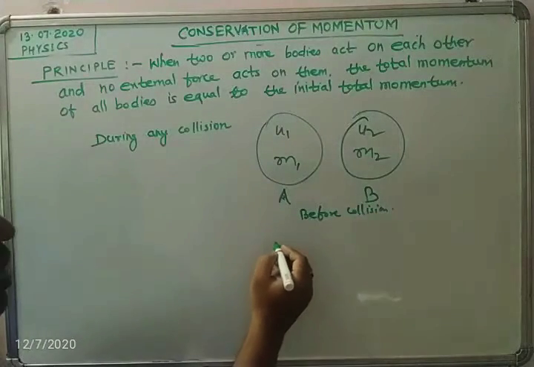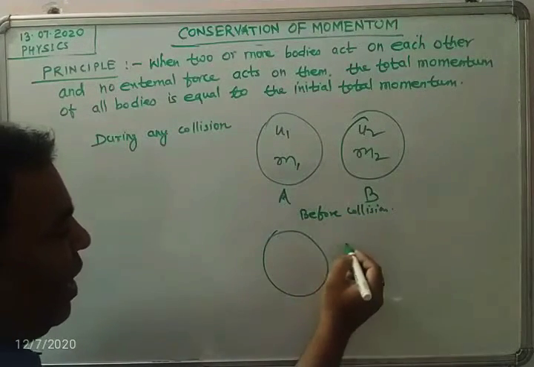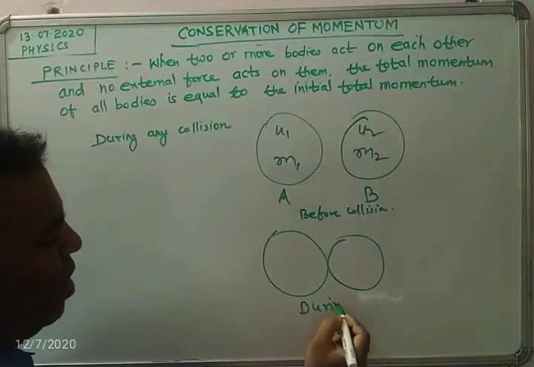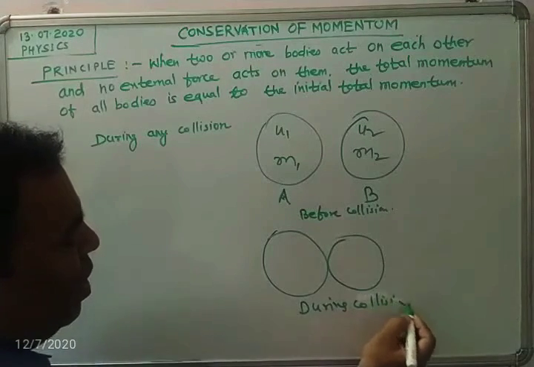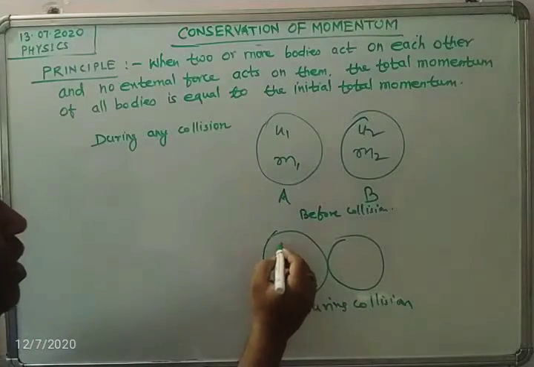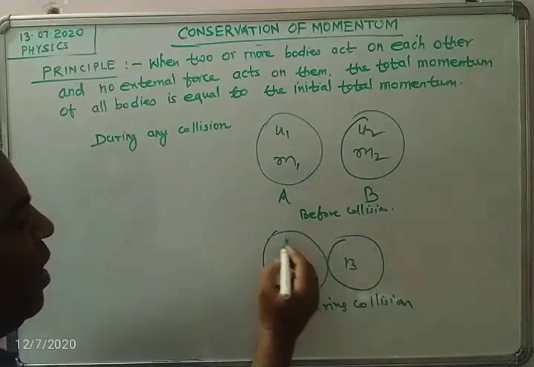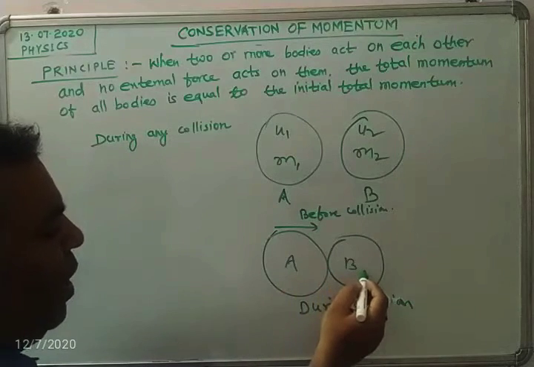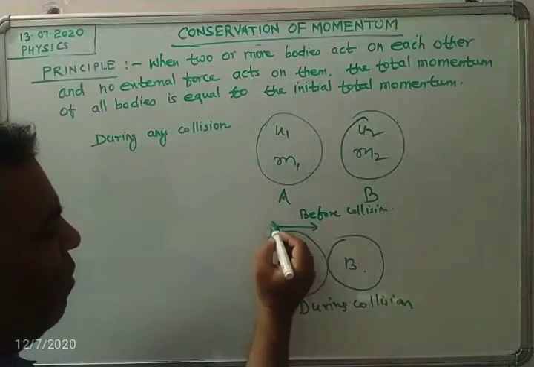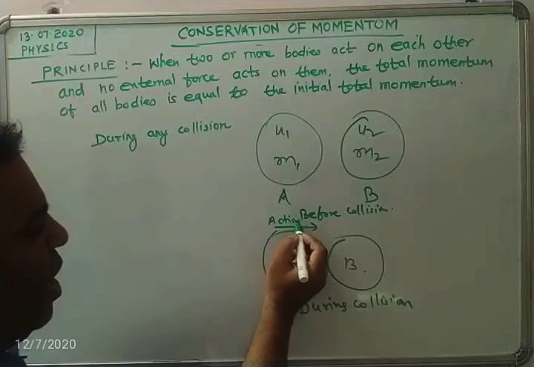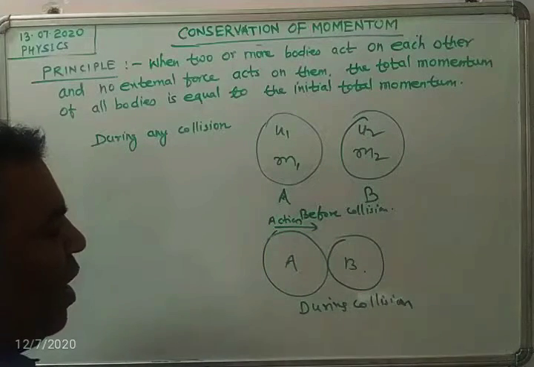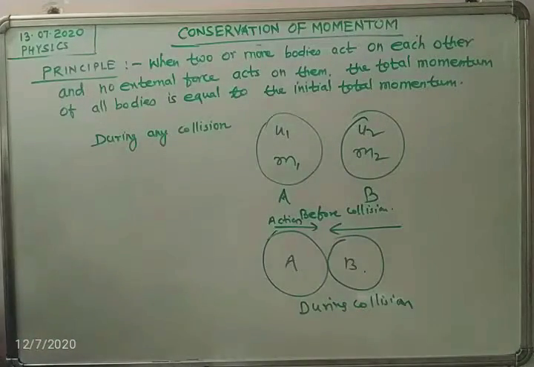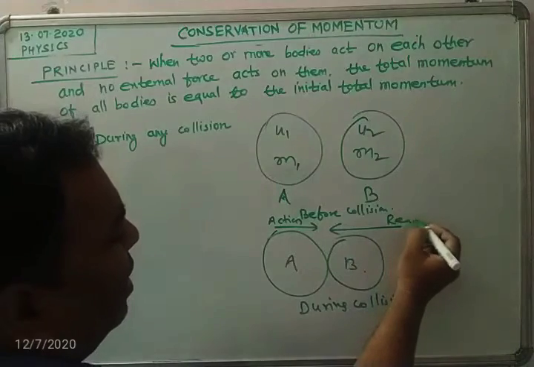Now what happens when these two bodies actually collide? During collision, students, body A applies a force on B in the form of an action force, and B also applies a force in the opposite direction with equal magnitude, and this is called the reaction force.